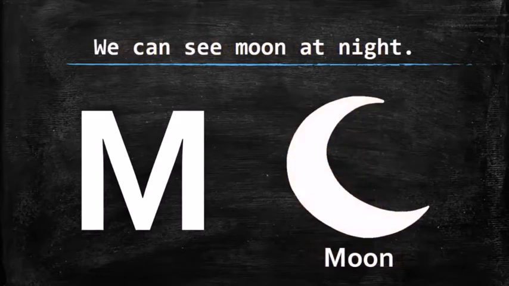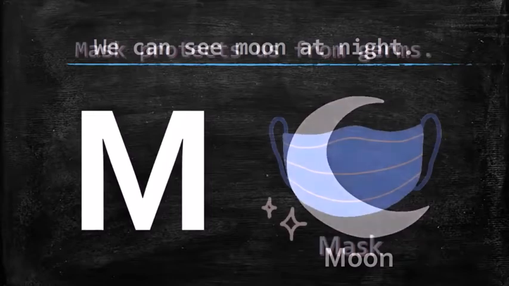Ooh, we all see this at night in the beautiful sky. What is it? It is a moon. M for moon. We can see moon at night. M for moon.